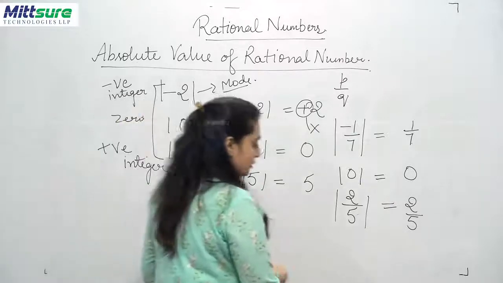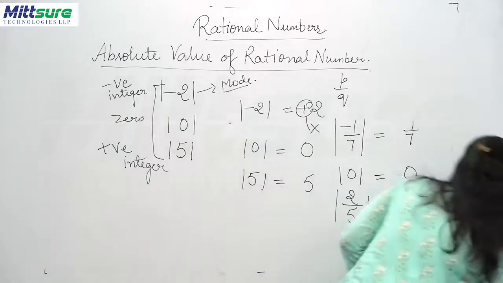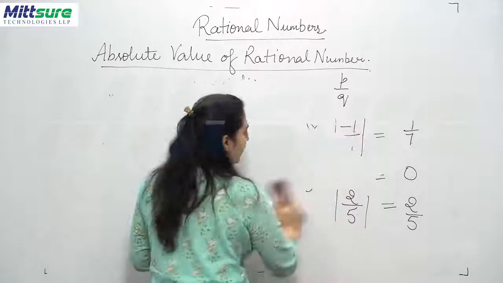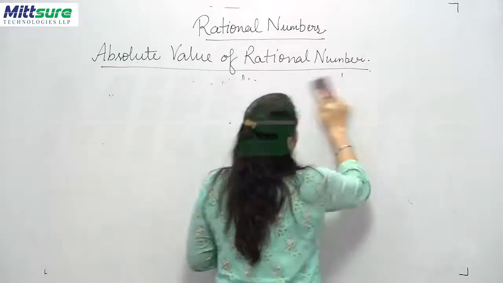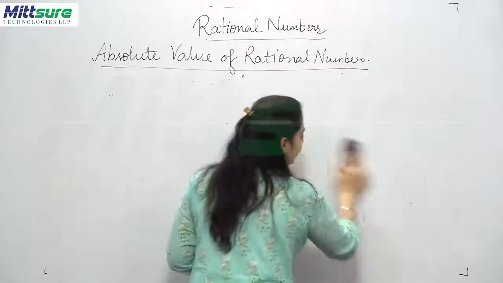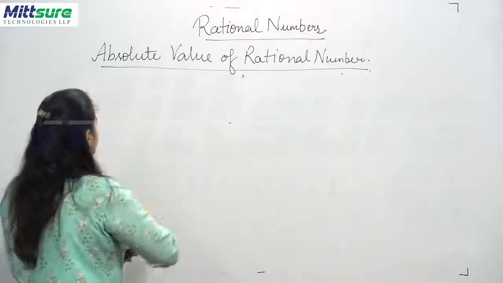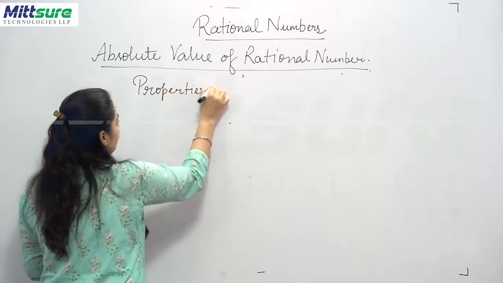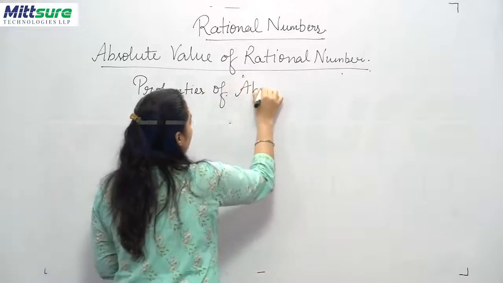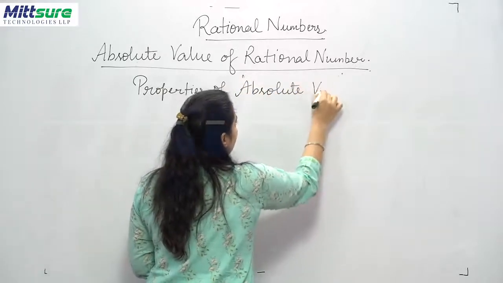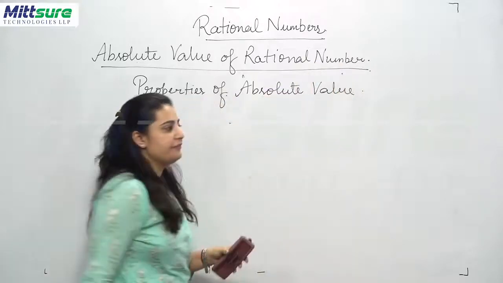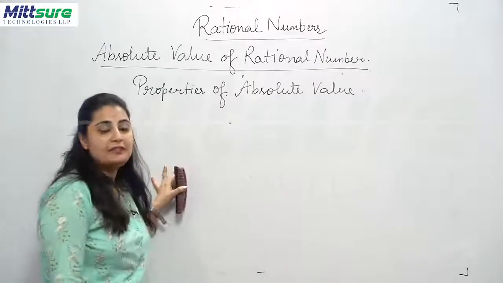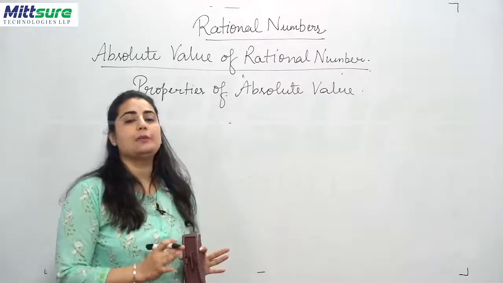Now we come to the next topic. That is, we will talk about the properties of absolute value. Clear? Properties of absolute value. The first property says that whenever we have two rational numbers combined together,